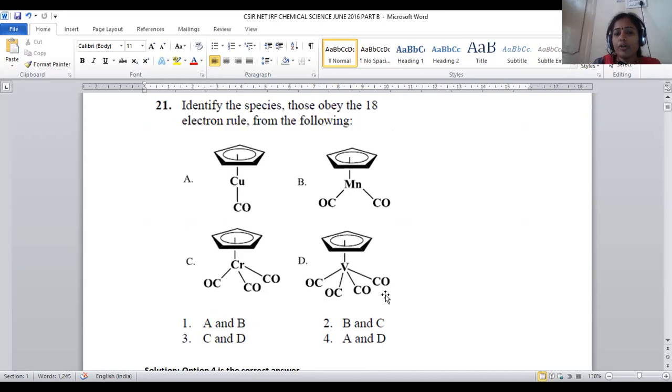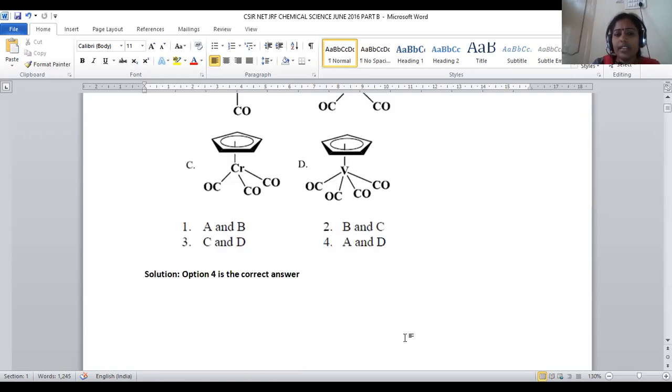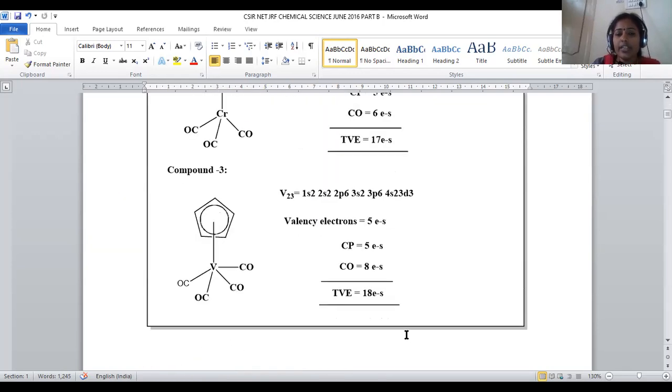Compound number 1, the copper complex, and the vanadium complex, these two are obeying the 18 electron rule. So A and D are the right answer. For question number 21, option number 4 will be the right answer, which are obeying the 18 electron rule, being more stable. Right? Let us move on to question number 22.